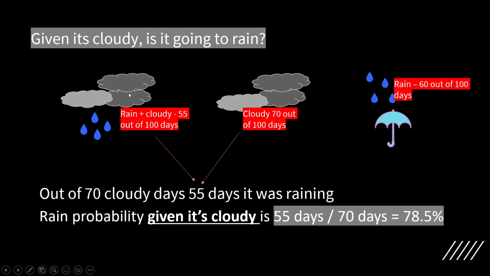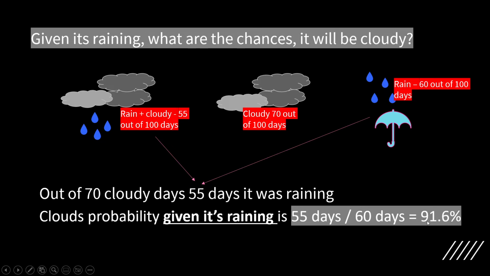So here you can see I had 55 days when it rained and I can see clouds, and there were 70 days where clouds were there. So the rain probability given it's cloudy would be 55 days divided by 70, which is going to be 78.5%. Similarly, if I wanted to know given it's raining, what are the chances it will be cloudy? This is another scenario. We can find it similarly.